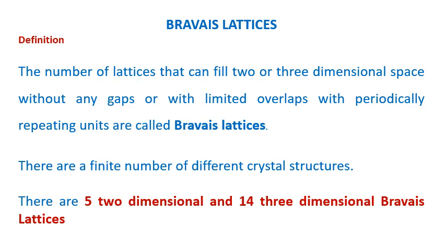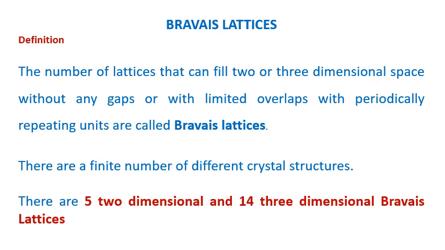What is the definition of a Bravais lattice? The number of lattices that can fill 2 or 3 dimensional space without any gaps, or with limited overlaps, with periodically repeating unit cells are called Bravais lattices.